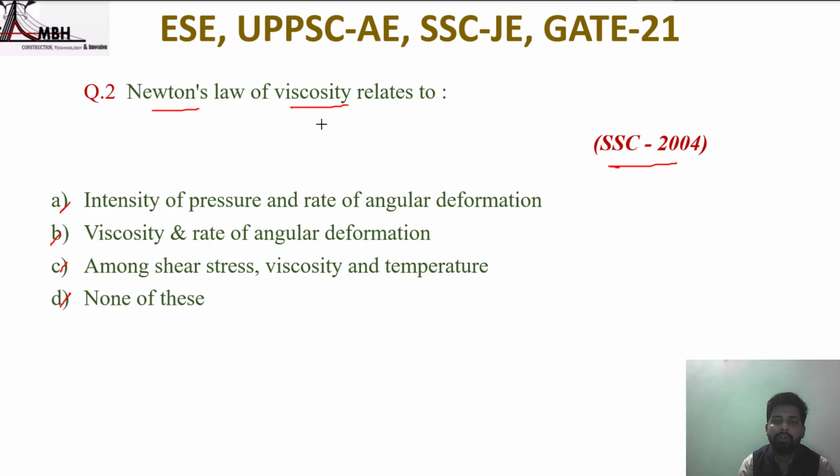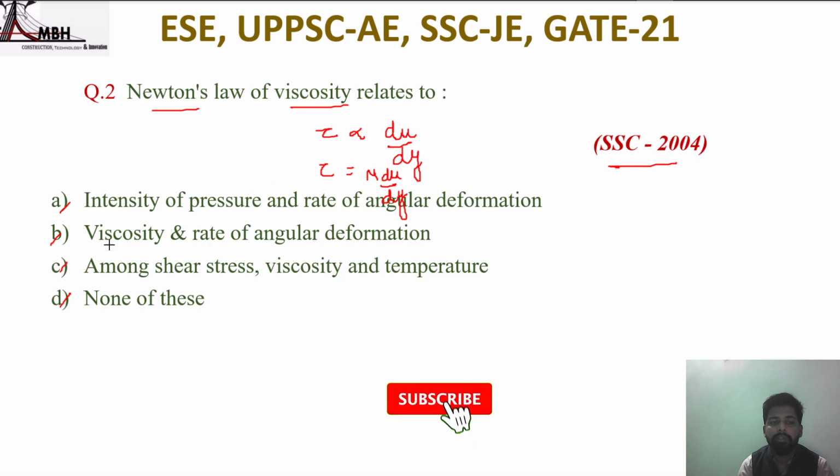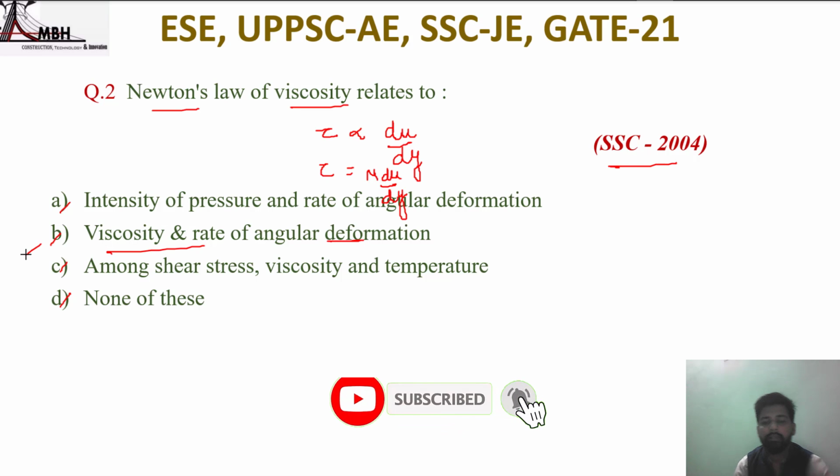So Newton's law of viscosity relates to, that means shear stress is directly proportional to shear strain. So that is tau is equal to mu du upon dy. So Newton's law of viscosity relates viscosity and angular deformation. That is option B is correct.